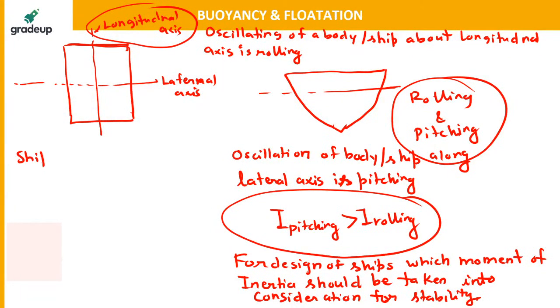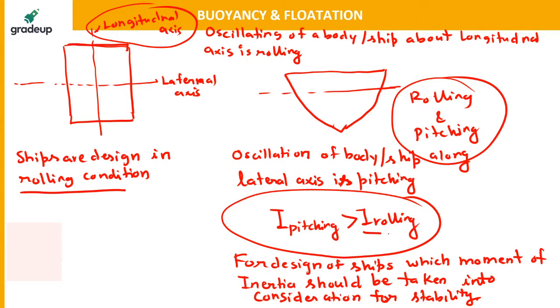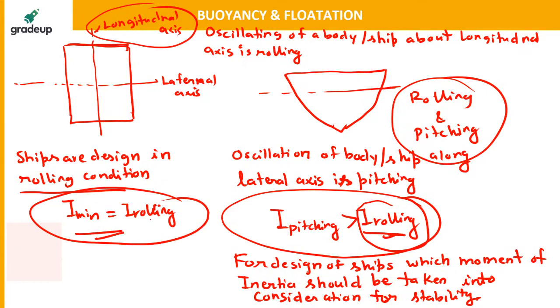Ships are designed in the rolling condition, or for the design condition we take the minimum design standard, because in the rolling condition your ship has a minimum moment of inertia. So during the design of ships, especially for the stability condition, we'll be taking the moment of inertia in the rolling condition.